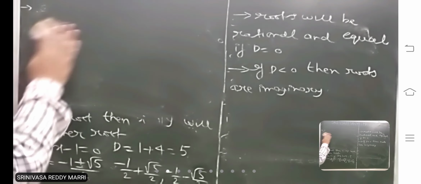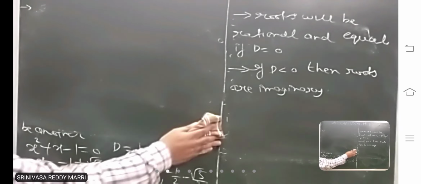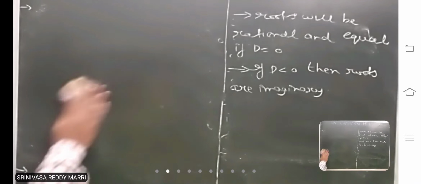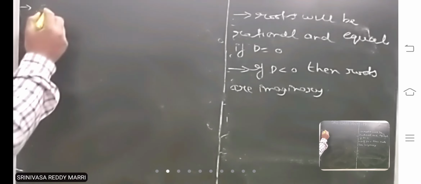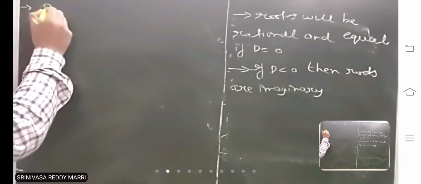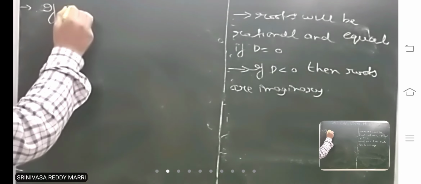Suppose take one problem. Whenever the question asks the nature of the roots, find the discriminant.